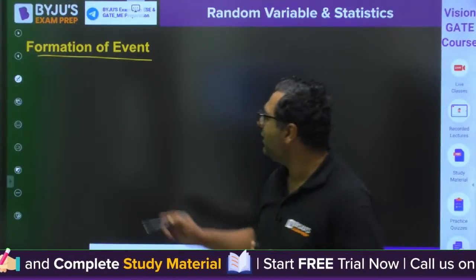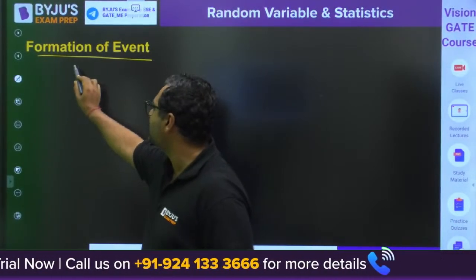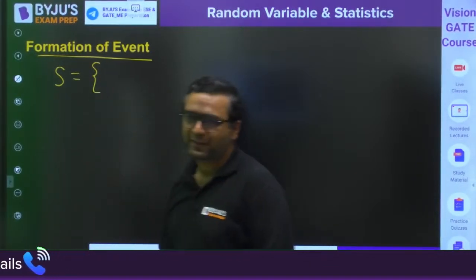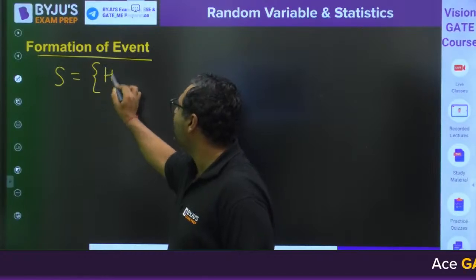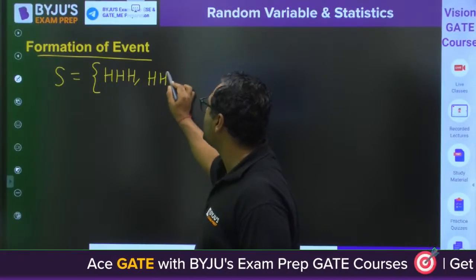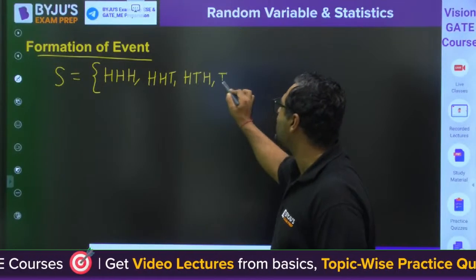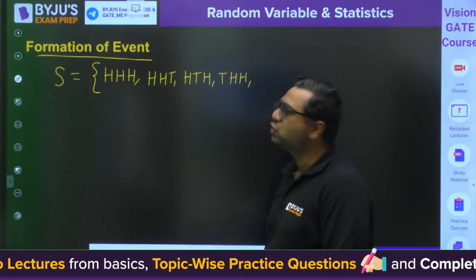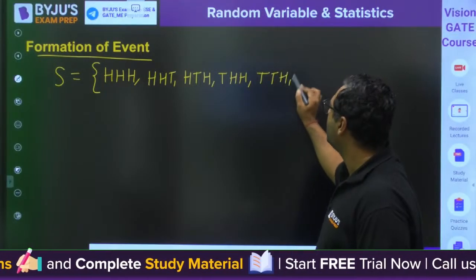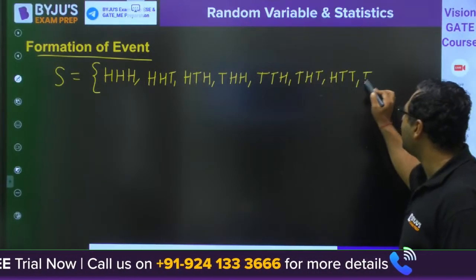Let us say we are going to toss three coins. Then what will be the sample space for that? In the sample space, you will have HHH, all three heads. Second, we can have two heads: HHT, then HTH, then THH. Then we can also have two tails. For that we will write TTH, THT, HTT. We can also get all tails, TTT.